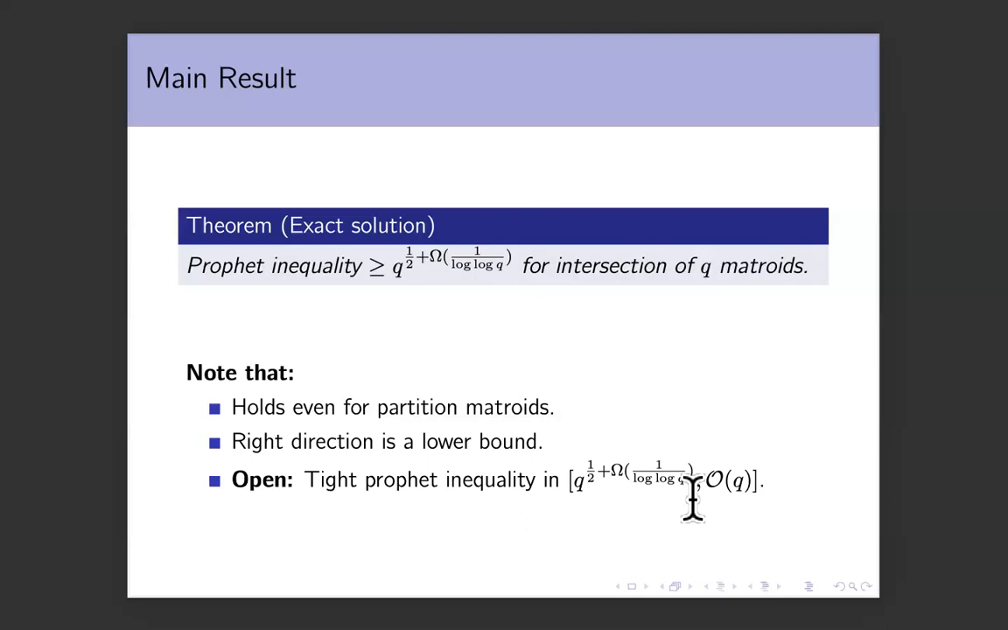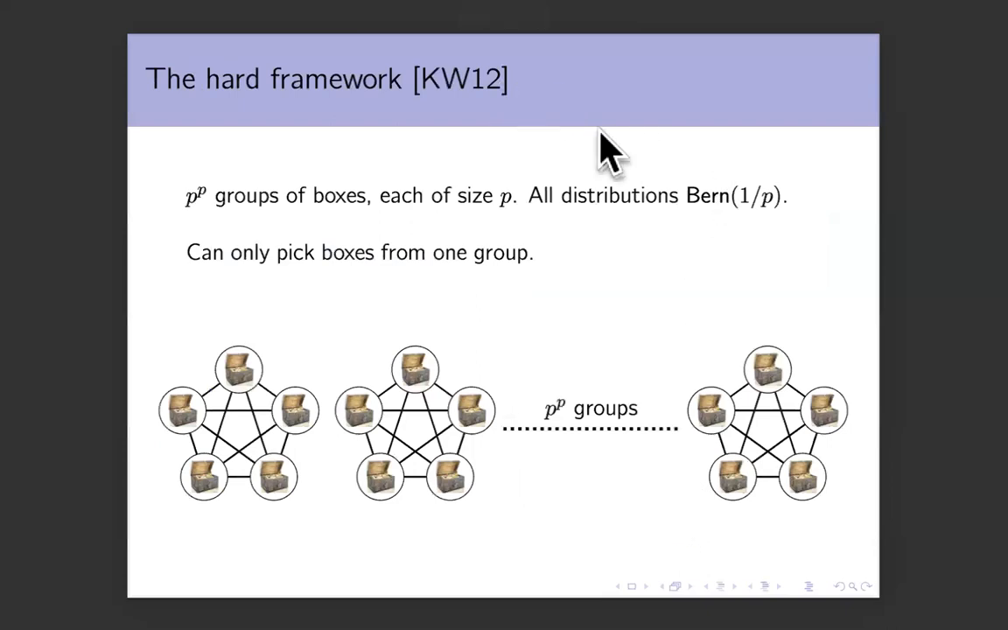And our proof follows the framework given by KW12. In this framework, there is a parameter p. There are p to the p groups of boxes shown as follows. Each group has p boxes, so p is 5 here. And each box has unit reward with probability 1 over p. So you get 1 unit of reward. And with the remaining probability, the box is empty and you get 0 reward.